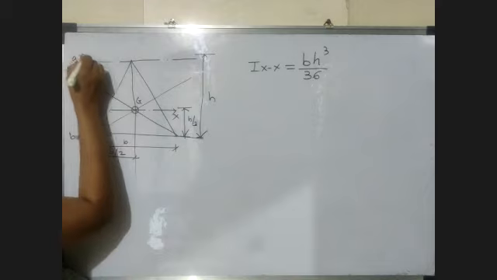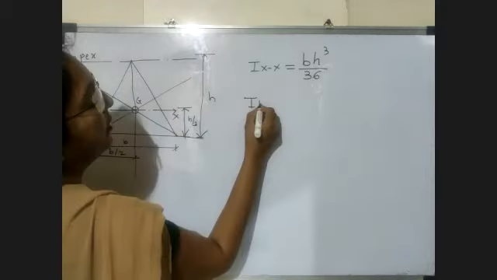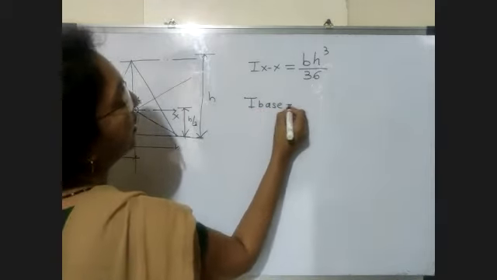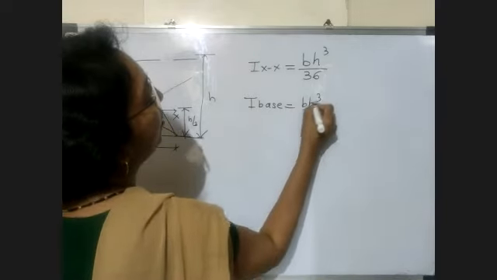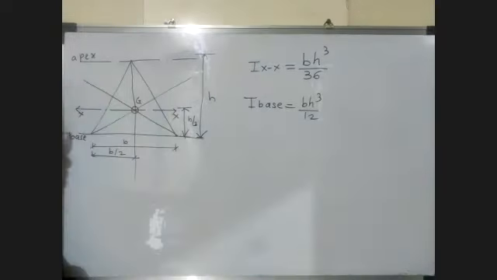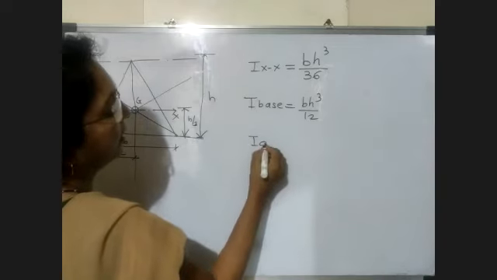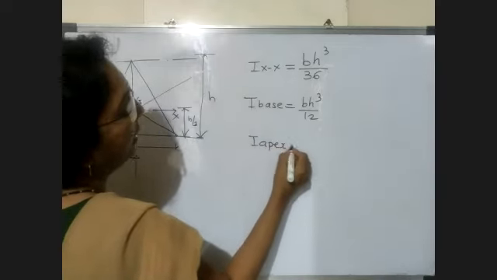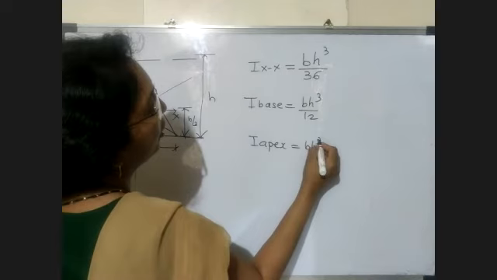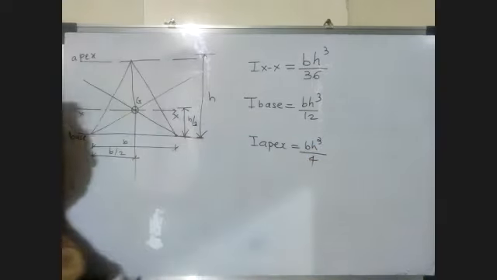I base means moment of inertia about base is BH cube by 12 and the moment of inertia about the apex is BH cube by 4.